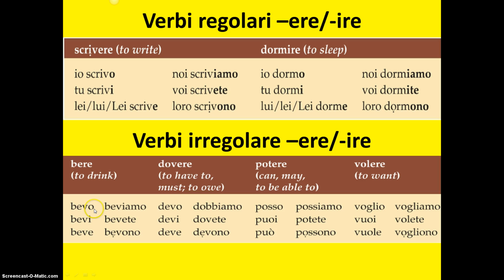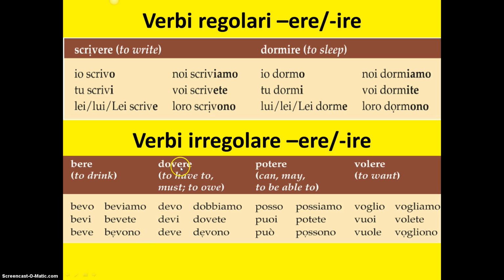As this is an irregular verb, it will not follow that pattern, and instead is conjugated as follows. Io bevo, tu bevi, lui o lei beve, noi beviamo, voi bevete, e loro bevono.